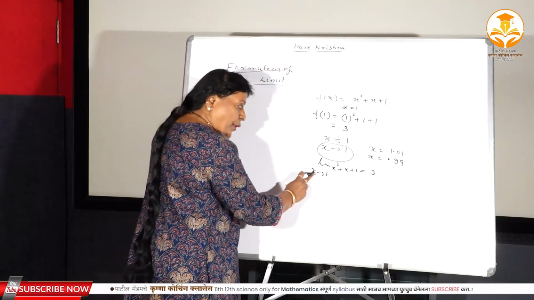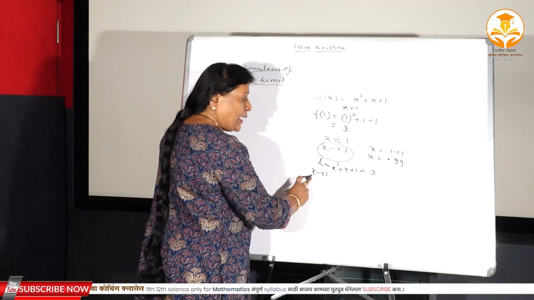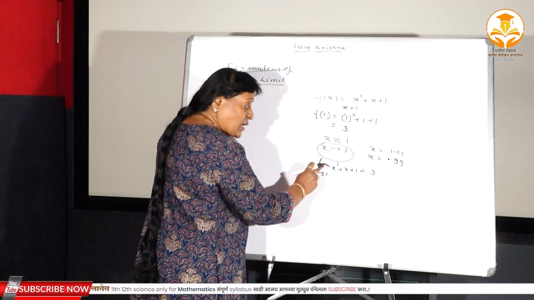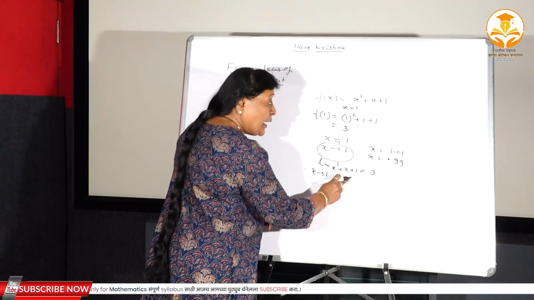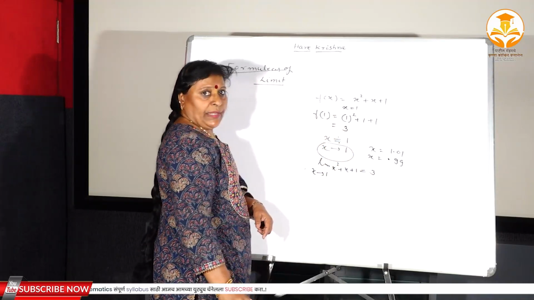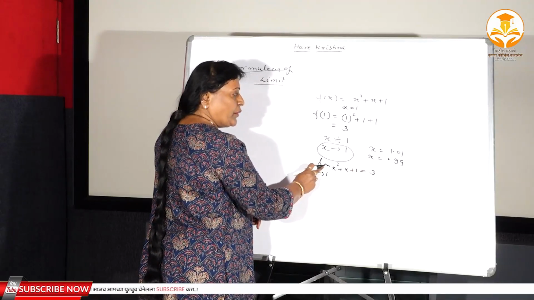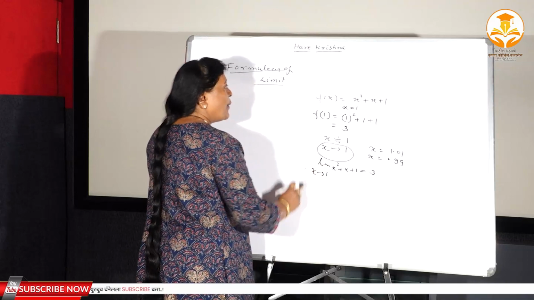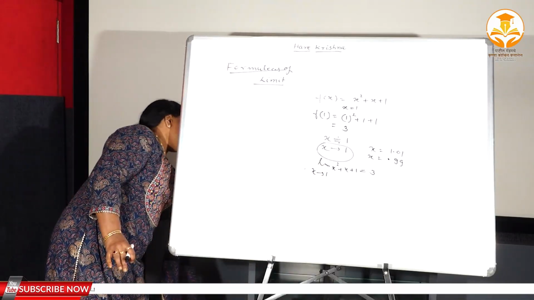When x is approximately equal to 1, x is nearer to 1, x approaches towards 1, then x square plus x plus 1 approaches towards 3, and that approximation you have to denote by what here, limit. So this is the definition of a limit, isn't it? Now I am going to tell the formulas.